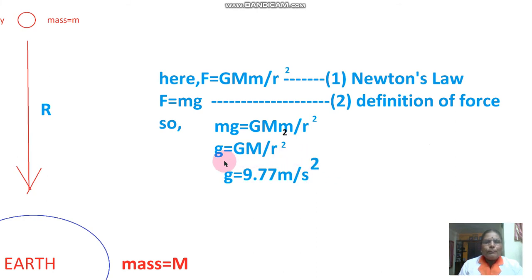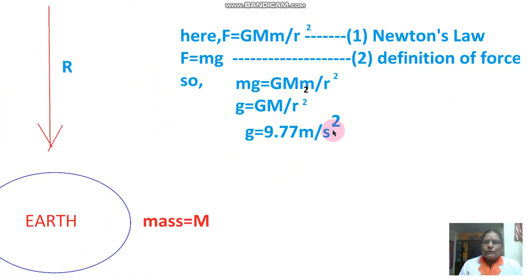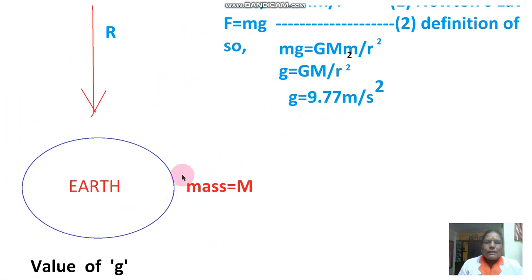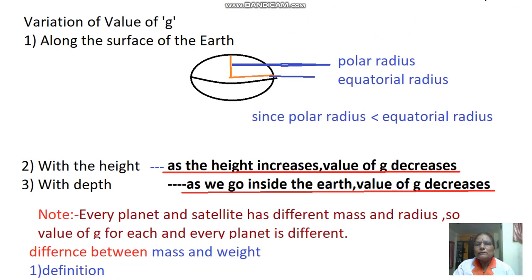This means when a body is near the earth, the earth accelerates that body with 9.77 meter per second square. But students, you know that this value of g changes on the surface of the earth, because the earth is not exactly spherical in shape, but it bulges and is flat.